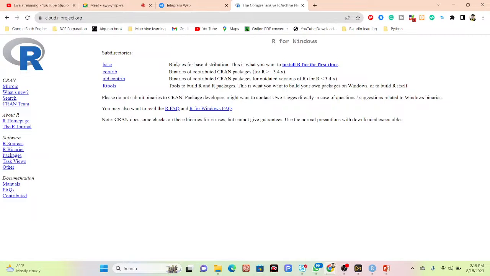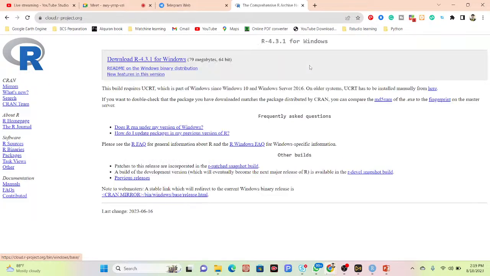You can see Windows, then you can see install R for the first time. Simply click on here. After that, click on download, and then click on here: Download R 4.3.1 for Windows. This is the latest version of the R programming language, 4.3.1 for Windows.